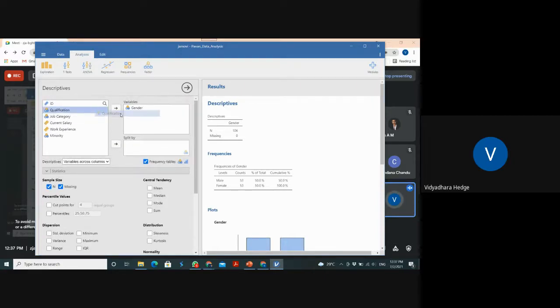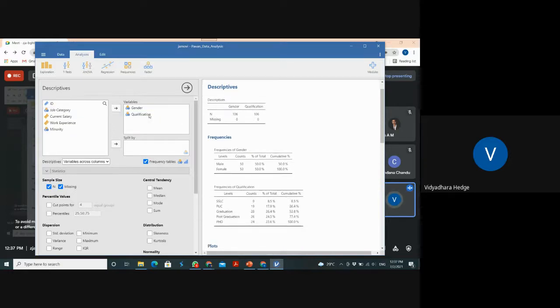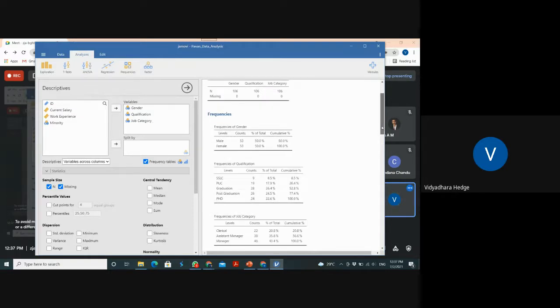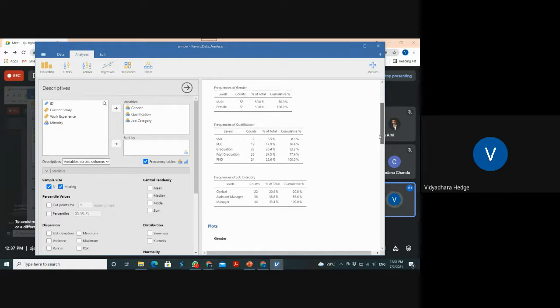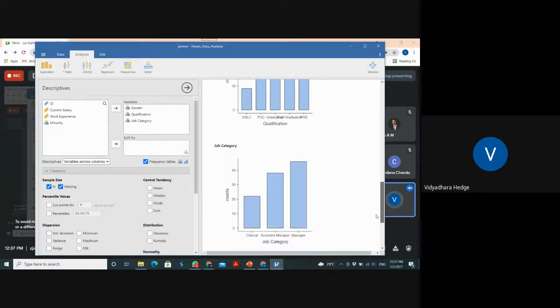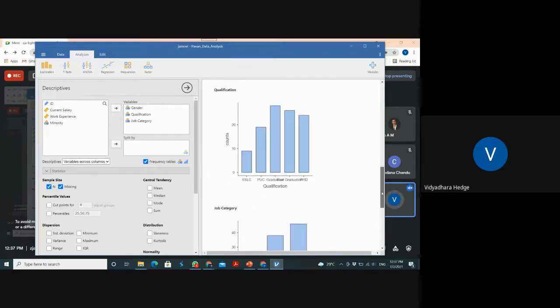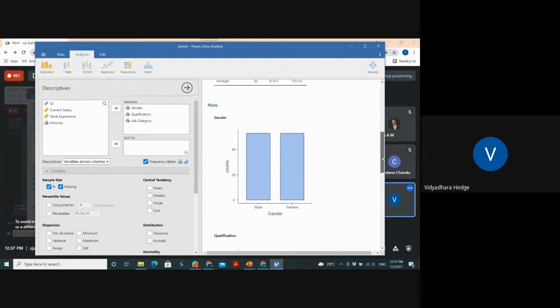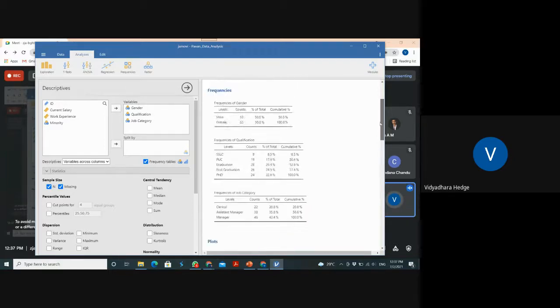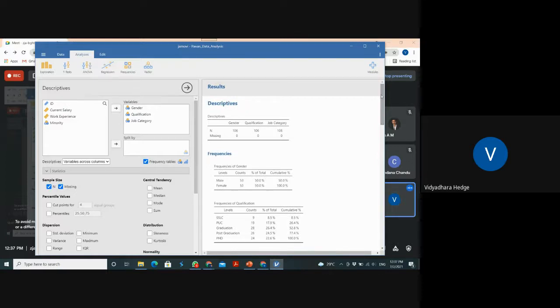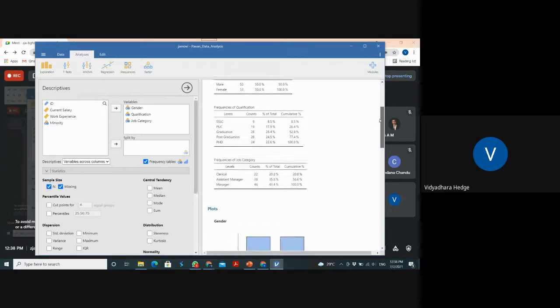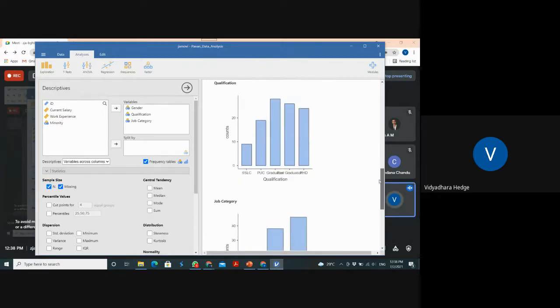I can take the other variable also here, just drag and drop. Then I will have the different percentages, that is, the frequency table as well as the graphs. Is it clear for you? It is very simple and very user friendly. Can you do it, Tarun? Yes, sir. Done, sir. Okay. If anybody is having any problem, please say.